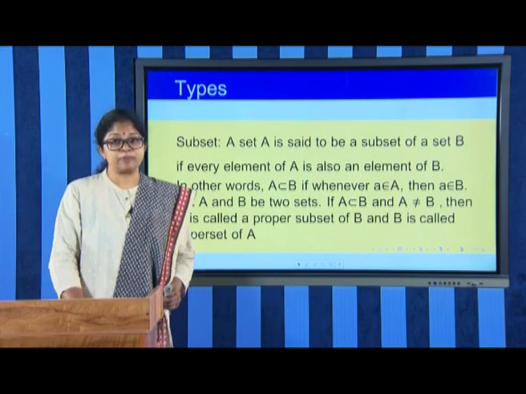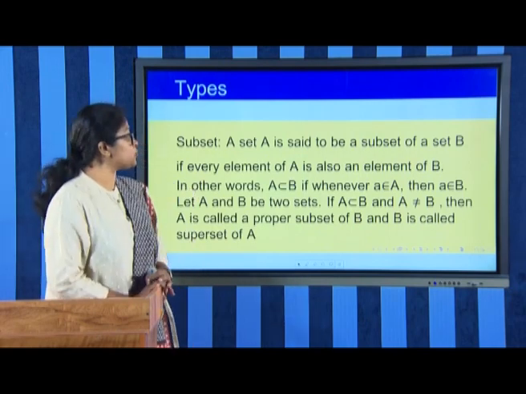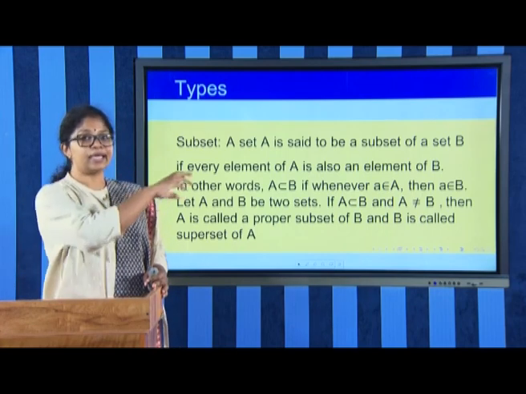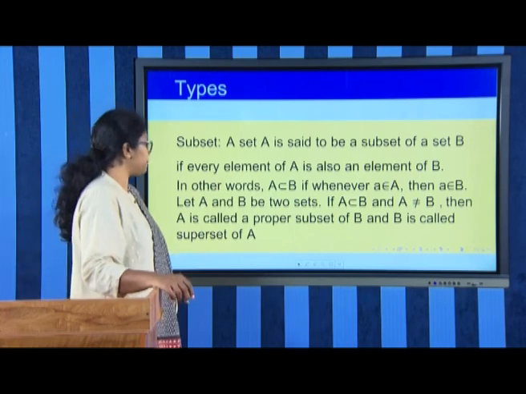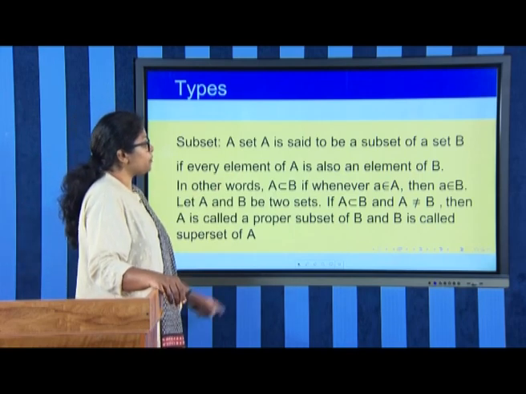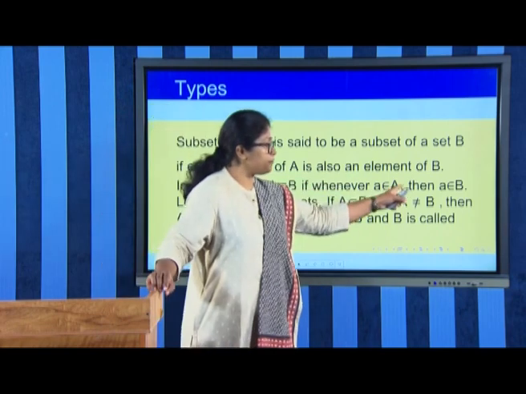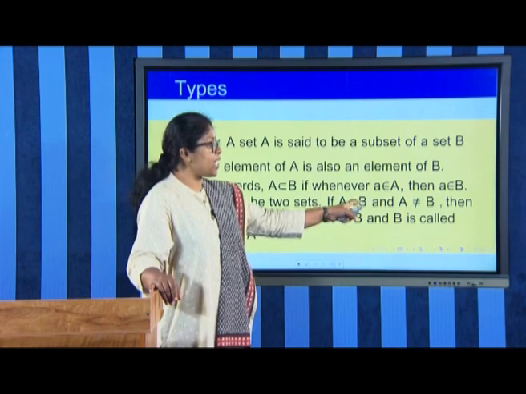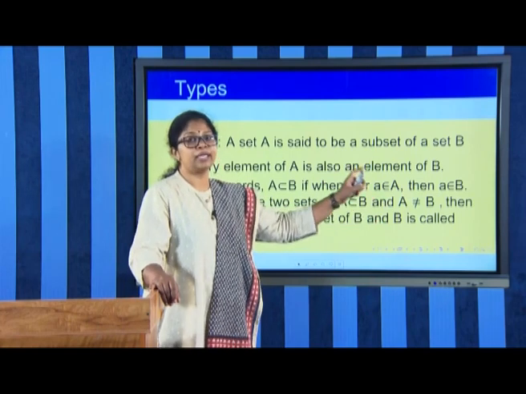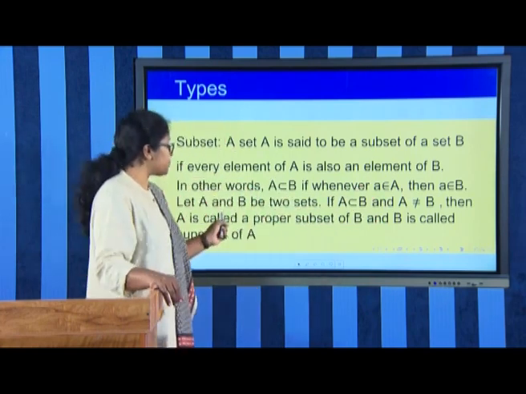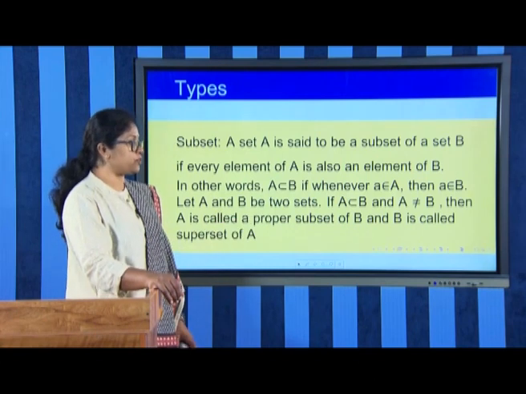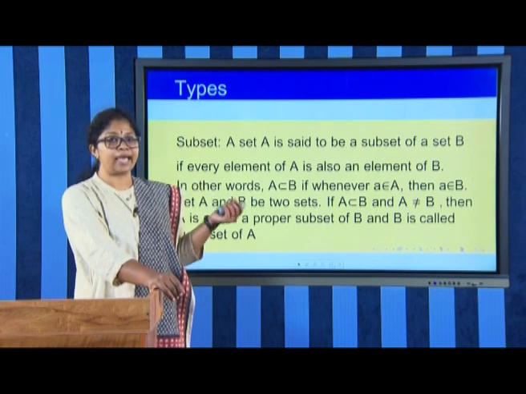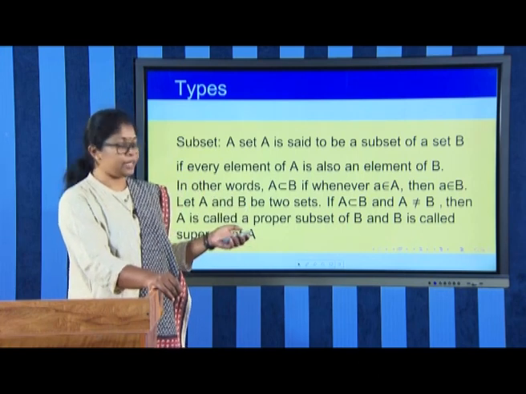Then we have subset. A set A is said to be a subset of a set B if every element of A is also an element of the set B. In other words, whenever a belongs to A, then a belongs to B. And if A is a subset of B and A is not equal to B, then we will say that A is called a proper subset of B and B is called a superset of A, because there is at least one element in B which is not in A.